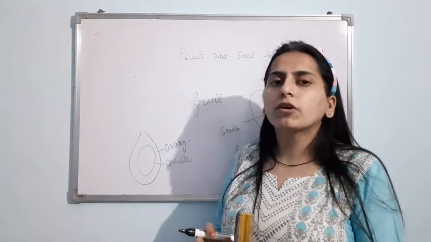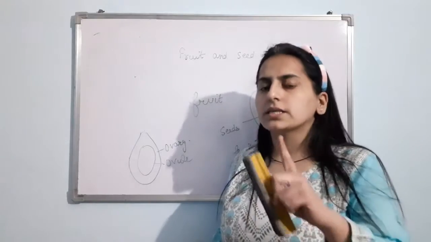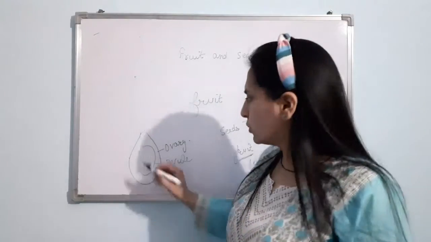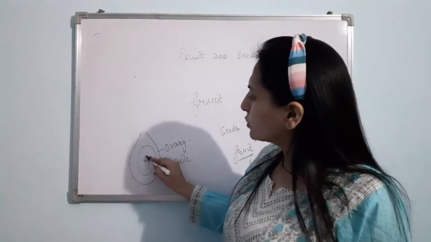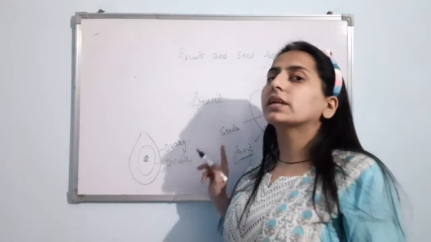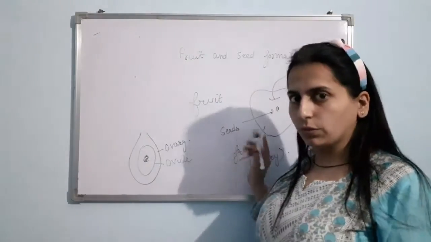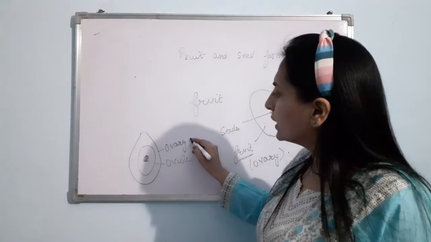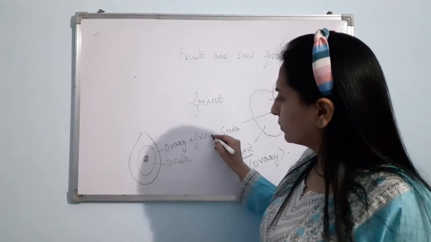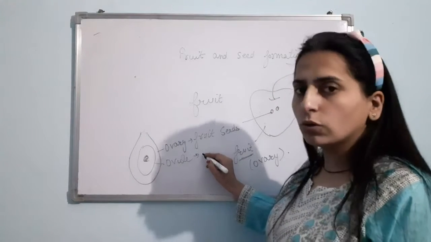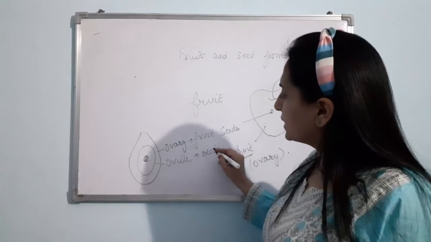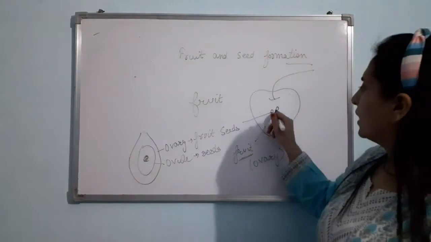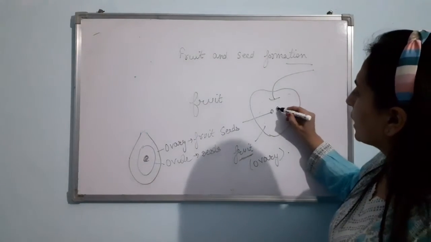It results in the formation of zygote. Zygote develops into embryo. So earlier it was female gamete, but after fertilization it will be embryo. Right? So the ovary develops into fruit. Ovule develops into seeds. And inside the seeds, embryo is present. Am I clear?